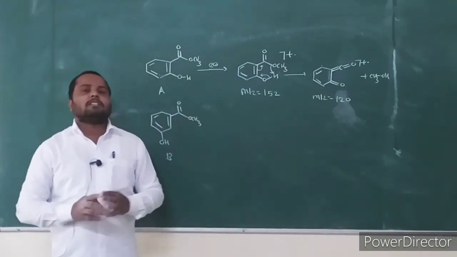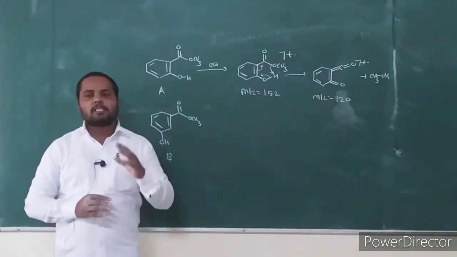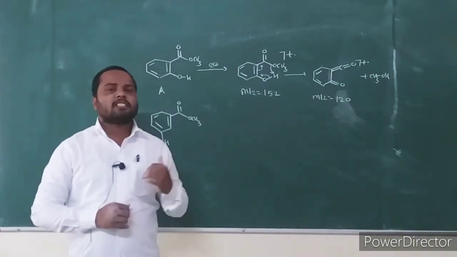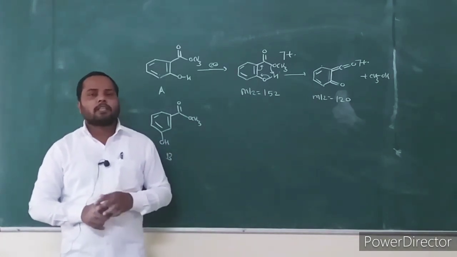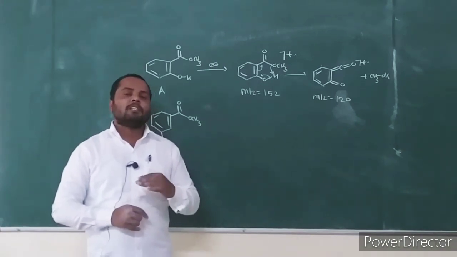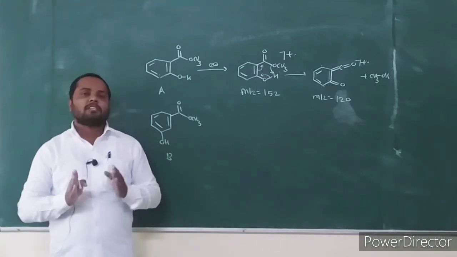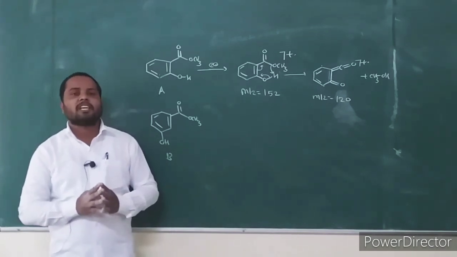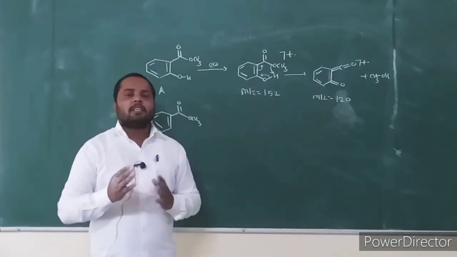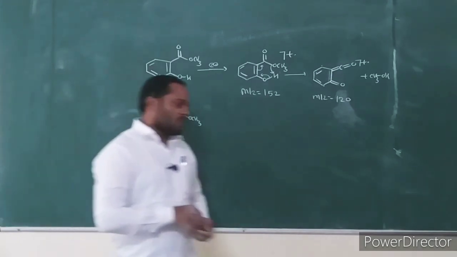These are the three possible modes of fragmentation in aromatic esters: alpha cleavage, McLafferty fragmentation, and the third one, ortho effect fragmentation. This is possible not only in aromatic esters, but ortho effect fragmentation is also possible in aromatic carboxylic acids, as well as in aromatic amides. Then consider an example.